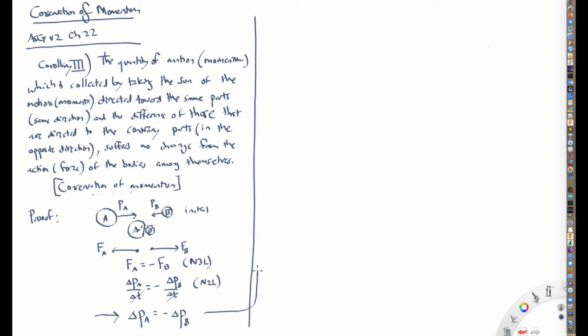So I'm going to explicitly write what we mean by the change in momentum of ball A. By the change in momentum of ball A, I mean the momentum of ball A after the collision, or the final momentum of ball A, minus the momentum of ball A initial. So that is its change in momentum. That's delta P, the final minus initial momentum of ball A. And on the right-hand side, what do we mean by the change in momentum of ball B? I mean the momentum of ball B after the collision, or final, when the collision's done, minus the momentum of ball B initial. Okay, so I basically explicitly put in the final and initial momenta for these quantities.